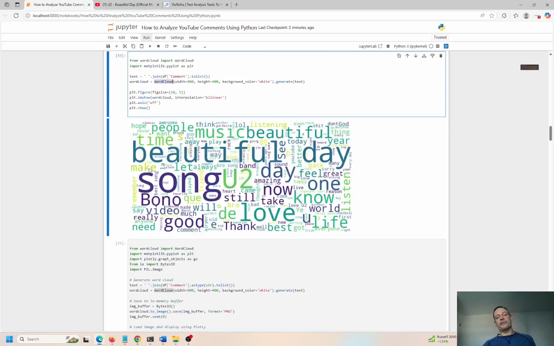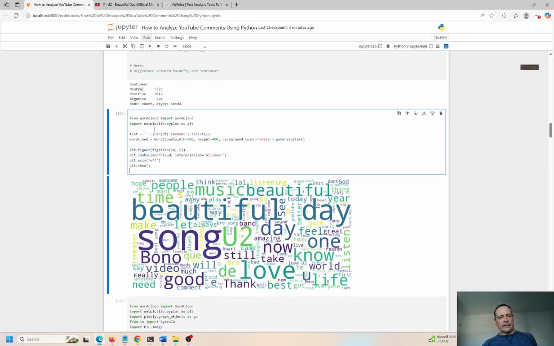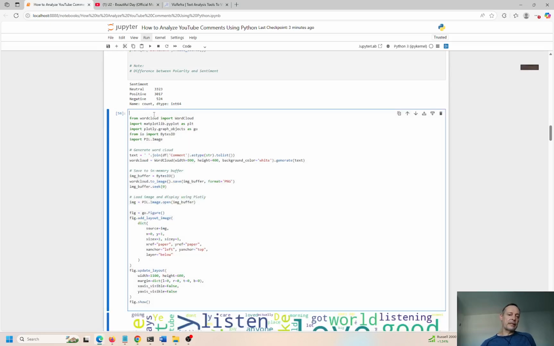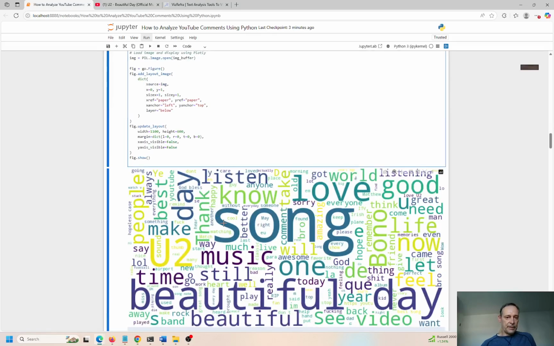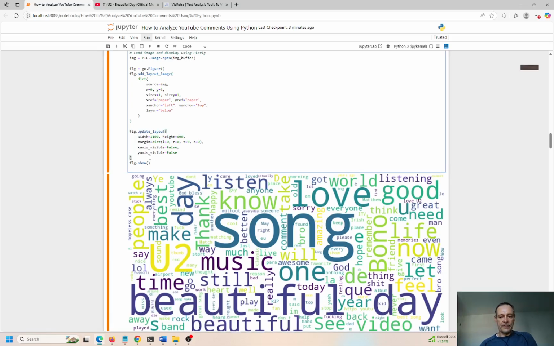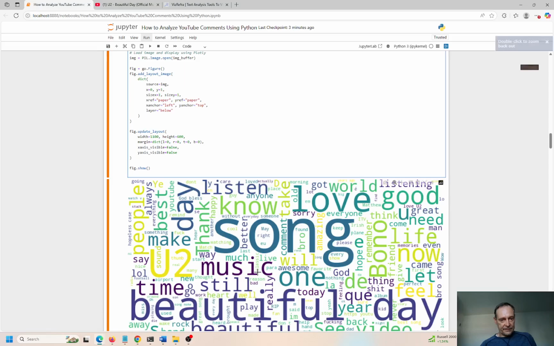Oh, I see. Okay, the only difference between these two is, I'll probably just delete this, this is a little bit more simplistic. That was a matplotlib plot, and this is a plotly plot. Okay, I like these plotly plots because they're dynamic, they're interactive. You can zoom in, you can zoom out, things like this, right? And I think this one is kind of a different kind of plot.